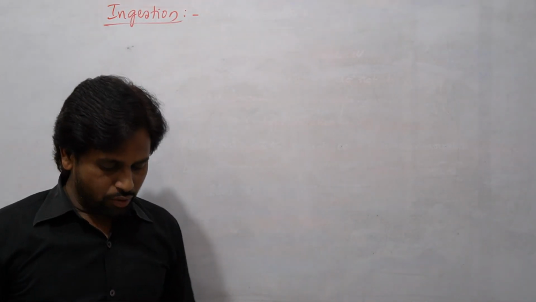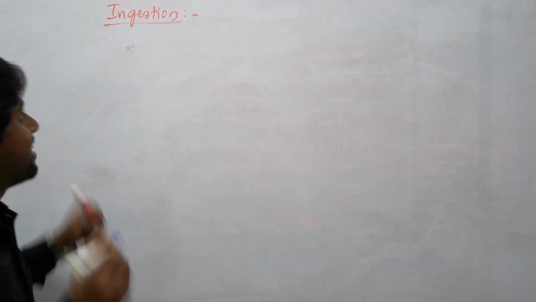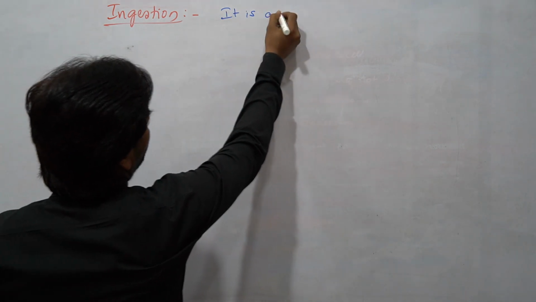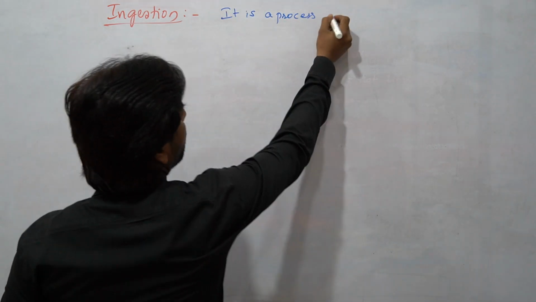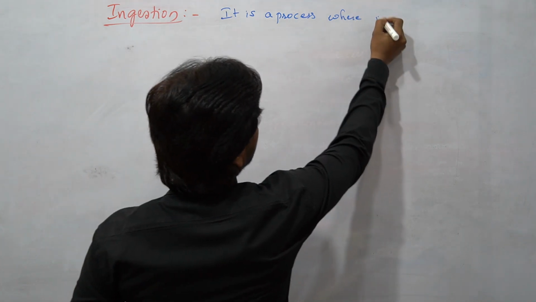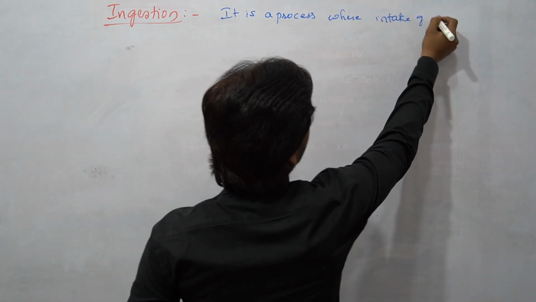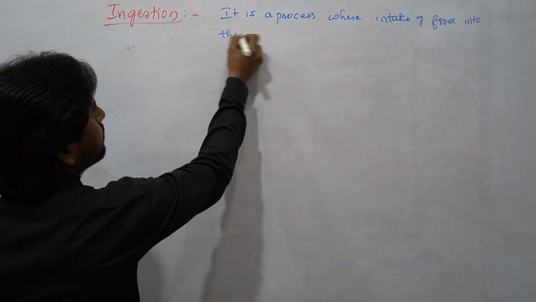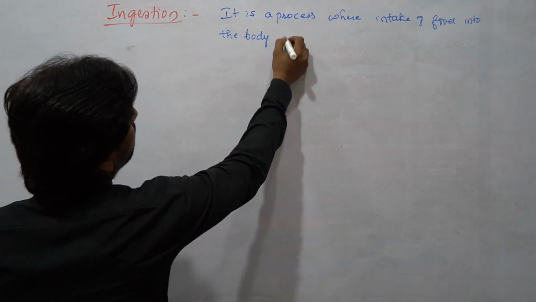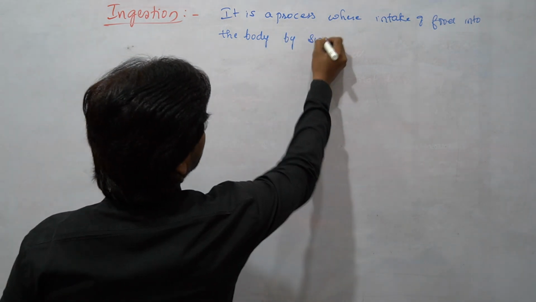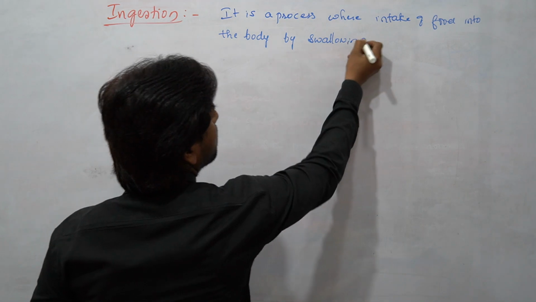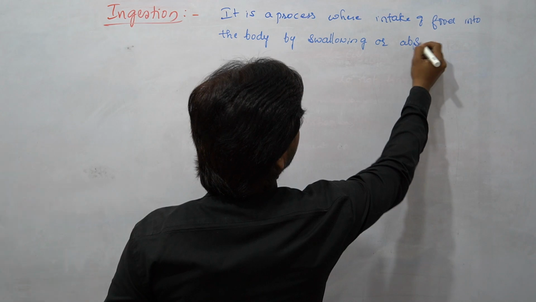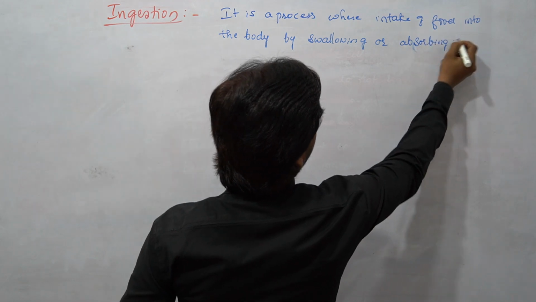Students, before we go to that, what is exactly the meaning of ingestion? It is a process where intake of food into the body by swallowing or absorbing it.